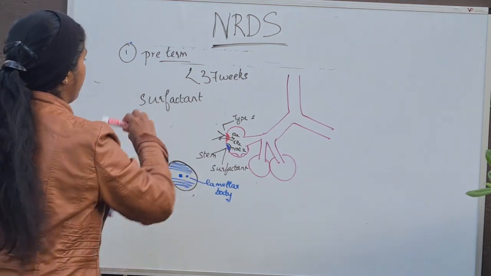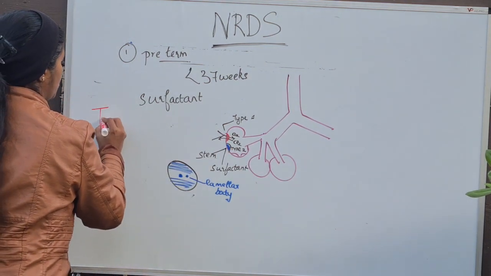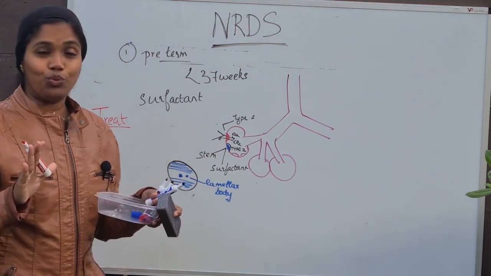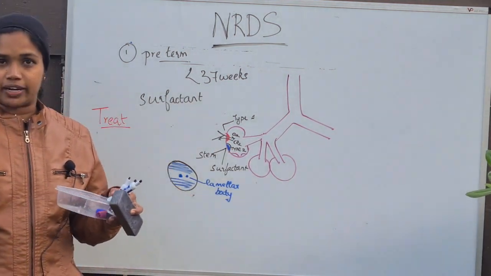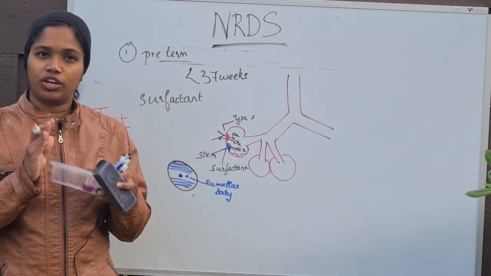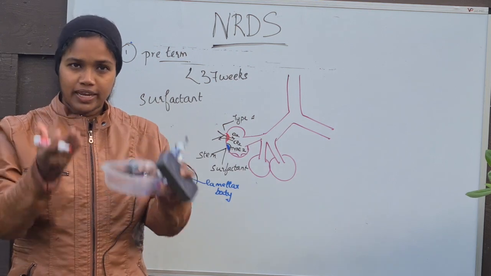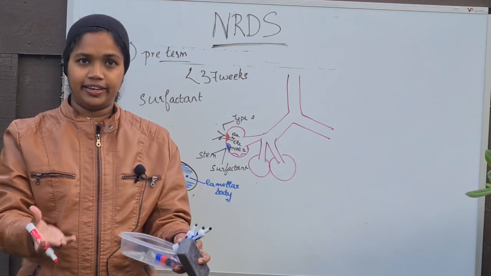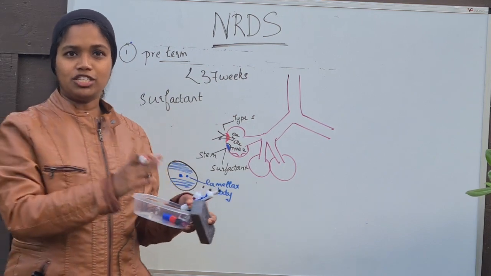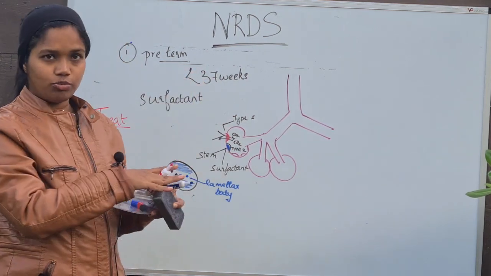Now let's see how we are going to treat these individuals. As soon as a baby is born, we are not supposed to give surfactant first. Don't make this mistake in exams and practicals. We are first supposed to give tactile stimulation, place the baby under warmth, that is a light, and then start with oxygen or else surfactant therapy. This is how neonatal respiratory distress syndrome is treated.